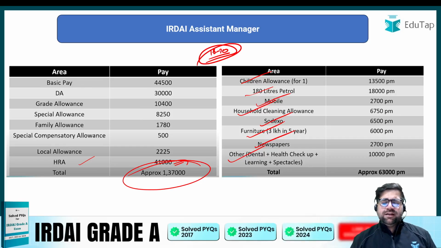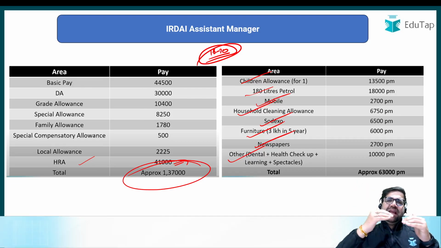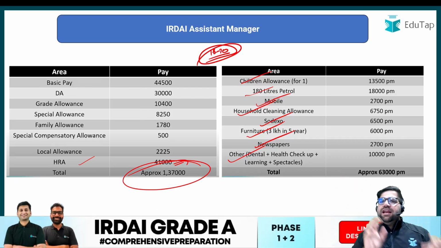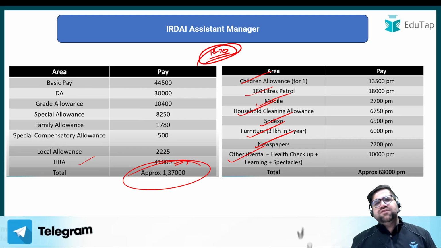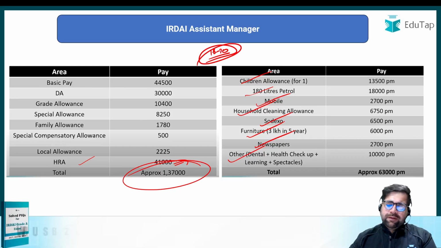That's why we have discussed it. But your gross salary will be somewhere around 180 to 2 lakh, or it can be 190 to 2 lakh, and your in hand salary after making all the deductions will be somewhere around, I would say, 110 or 120. So that's it.